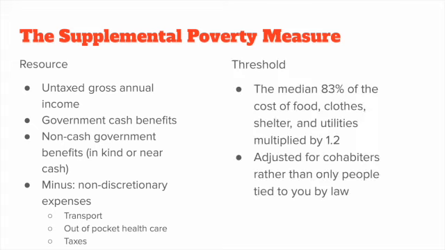The threshold for the SPM is 83% of the cost of food, clothes, shelter, and utilities, multiplied by 1.2. This is adjusted for cohabitors rather than people only tied to you by law, because people now live in different familial situations, or even with people who aren't their family but affect their annual household income. It is also adjusted for inflation year to year and adjusted for different geographic regions across the U.S.